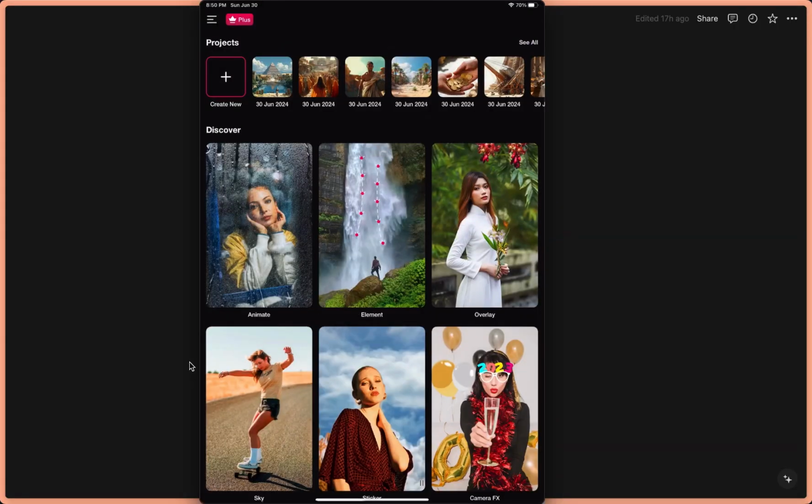Now I'm going to give you a walkthrough of the app Pixelmotion. In this case, I'm using it on my iPad, so technically I could also use my Apple Pencil with it.